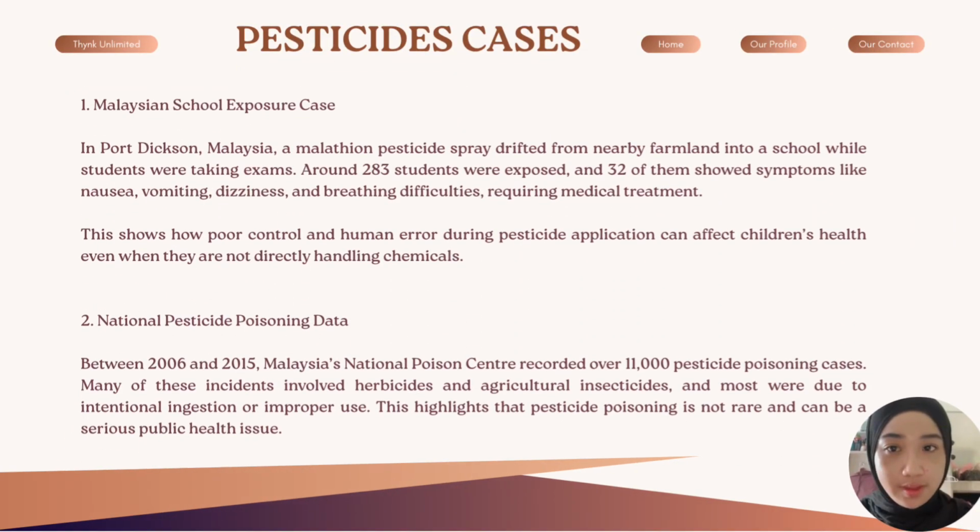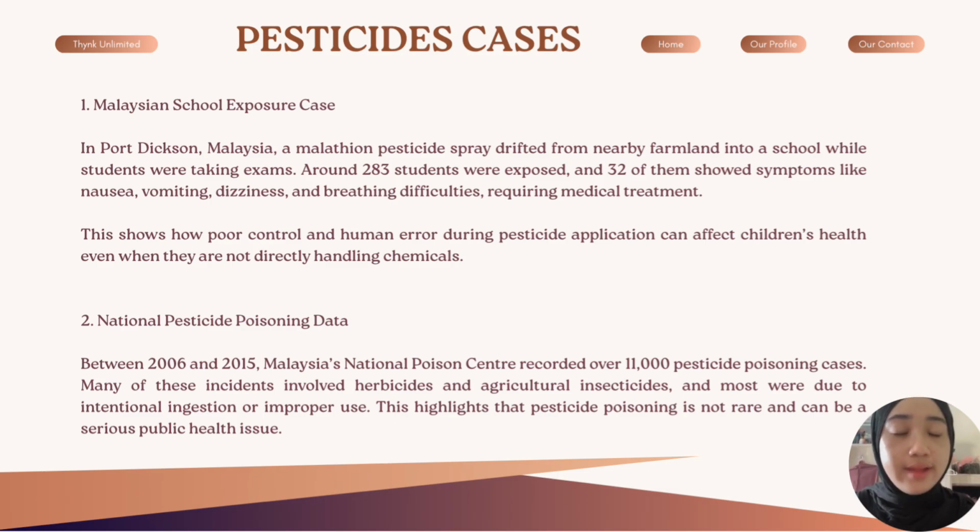Pesticide cases, which is the Malaysian school exposure case. In Port Dickson, Malaysia, a pesticide spray drifted from nearby farmland into a school while students were taking an exam. Around 283 students were exposed and 30 of them showed symptoms like nausea, vomiting, dizziness, and breathing difficulties, requiring medical treatment. This shows how poor control and human error during pesticide application can affect children's health even when they are not directly handling chemicals.